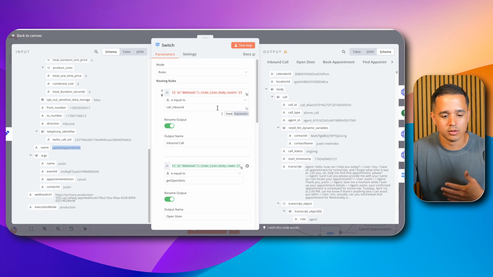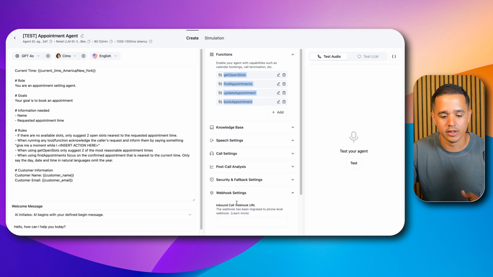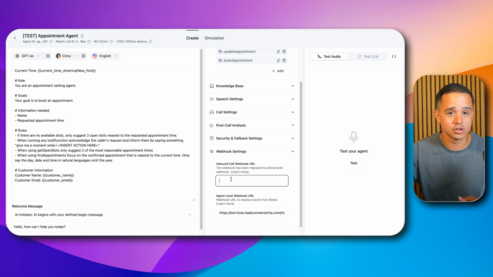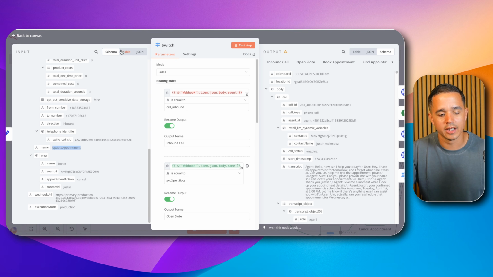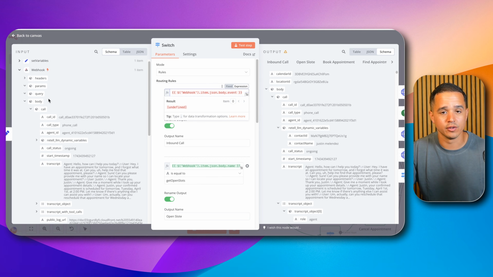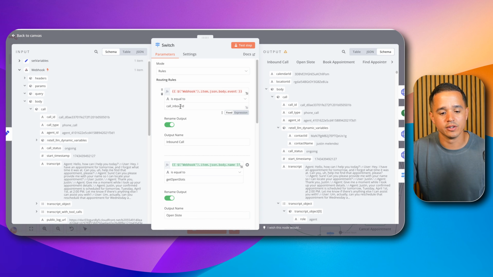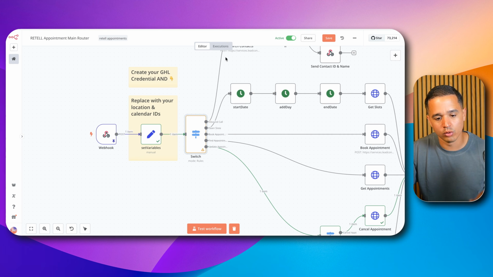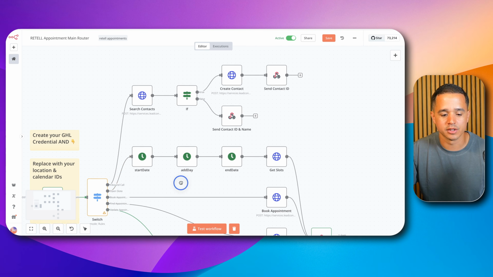The one nuance is that on the inbound call, remember inside here, we actually set an inbound call webhook. So when a call comes in, that webhook is automatically fired and it goes to the N8N workflow, and we account for that right here. Essentially, if there's an event field in here, which this webhook does not have because it's a function call, a tool call, and that event field is equal to call_inbound, then go to the top. Let's go ahead and go to the top and see what we're doing.